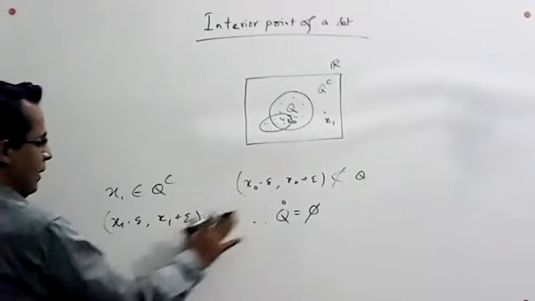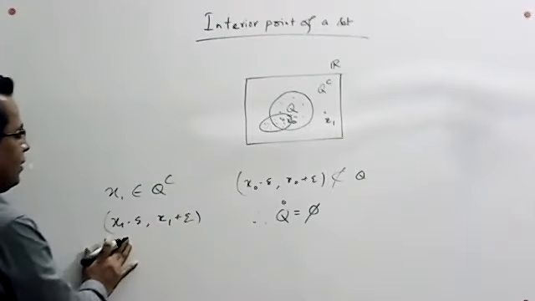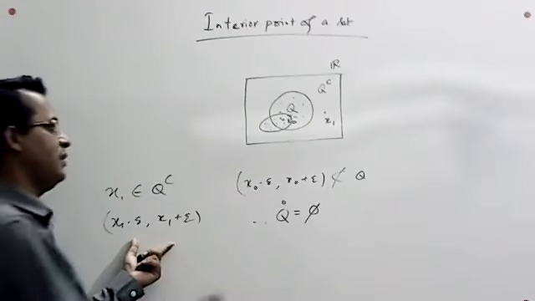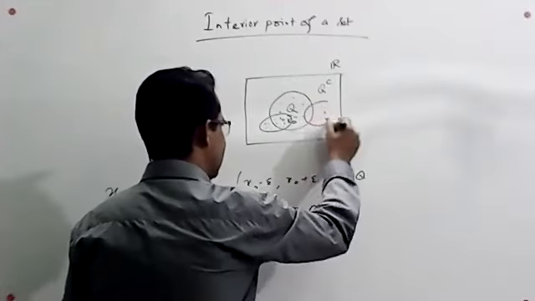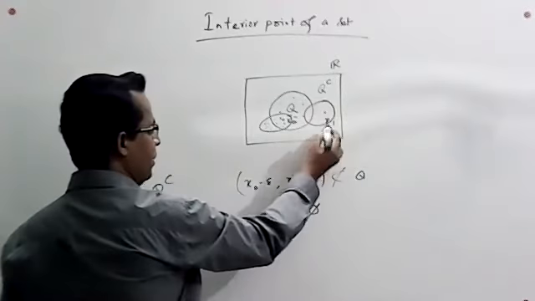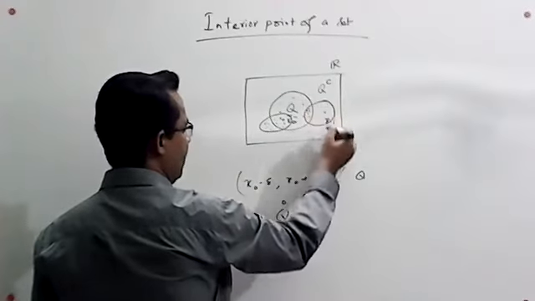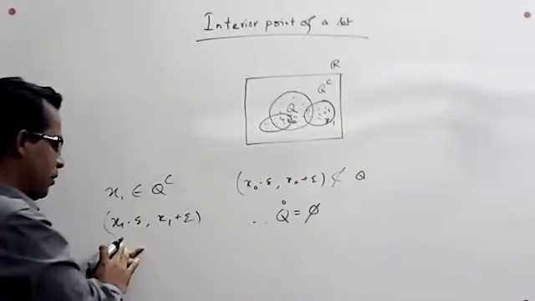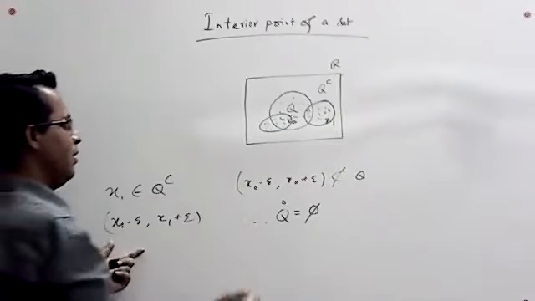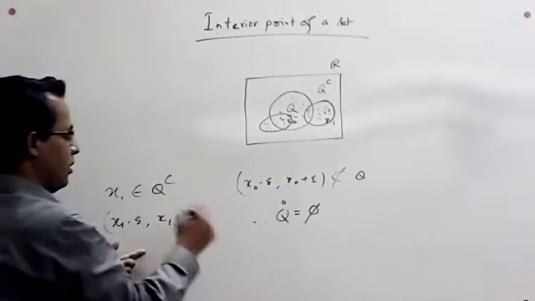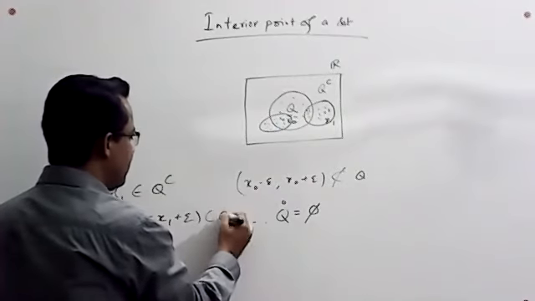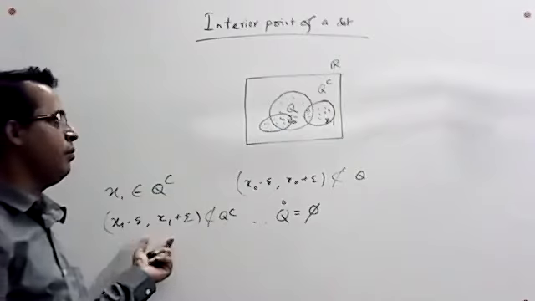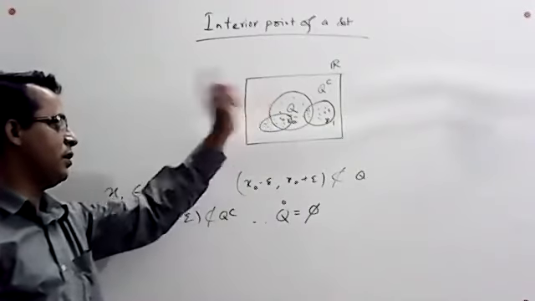The neighborhood of x1 contains infinitely many rational numbers and infinitely many irrational numbers. So this neighborhood is not contained in the set of irrational numbers. That is why x1 cannot be an interior point of Q complement, the set of irrational numbers.